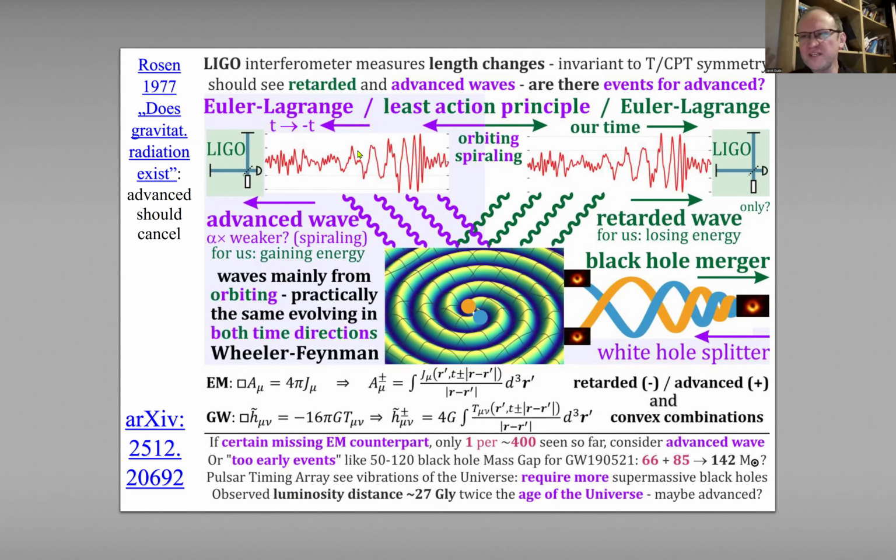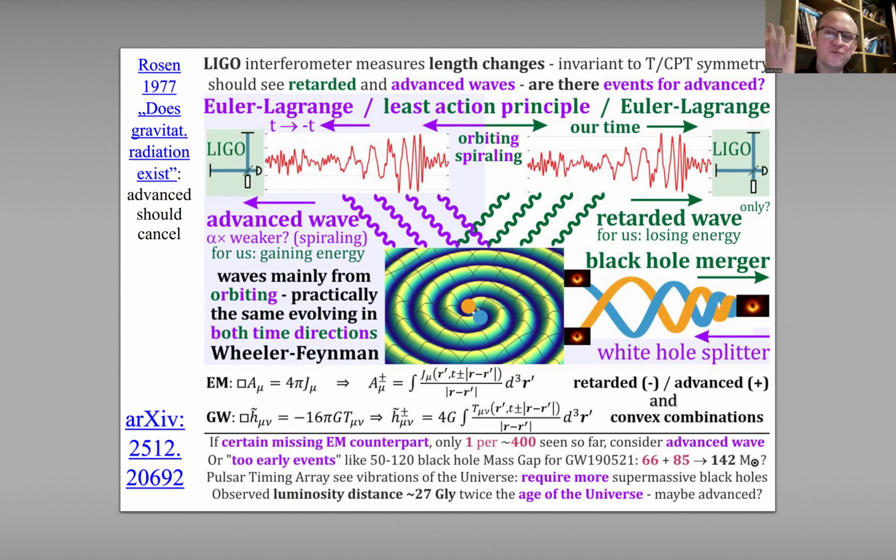Why is electromagnetic more complicated? Because the CPT symmetry swaps emitters with receivers. LIGO just measures length, and length is invariant under time symmetry. So if you just reverse time, the length is the same. So if there are advanced waves, then LIGO should see them. So now the big question is whether a given observed event is retarded or advanced.